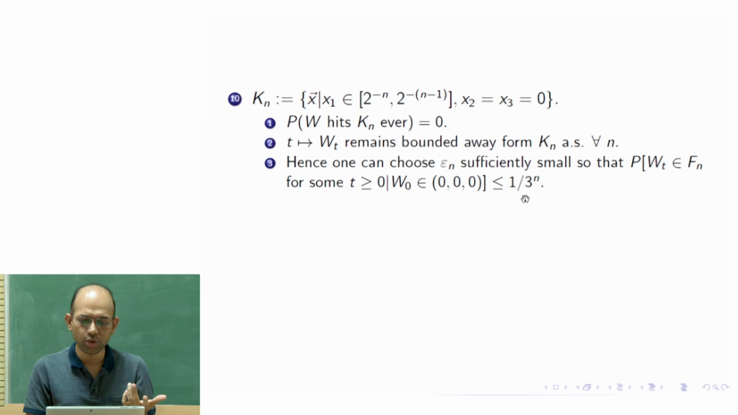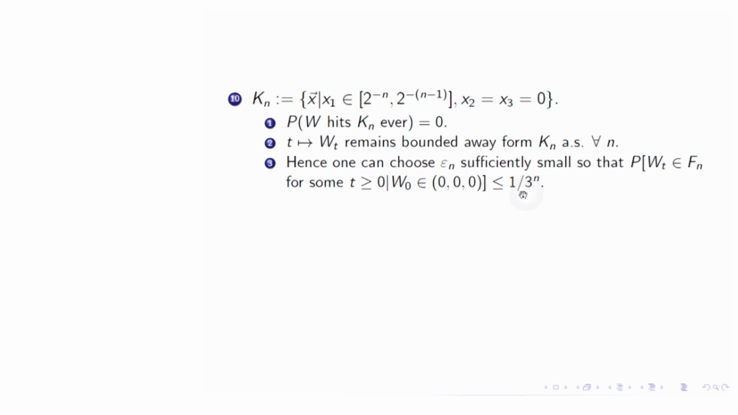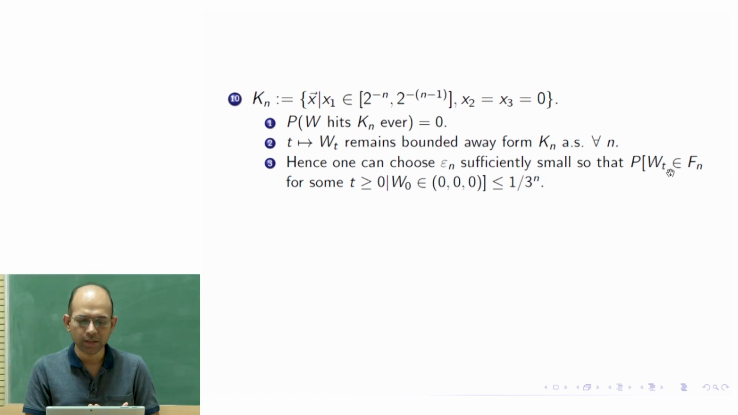So I can assure that with this given n, 1 upon 3 to the n is a very small number, and this epsilon n can be chosen sufficiently small such that this Fn shrinks to Kn so closely that the probability that Wt hits Fn becomes lower than 1 over 3 to the n.